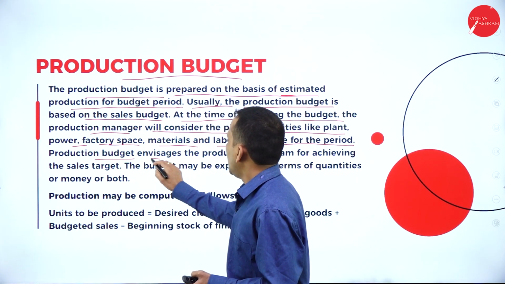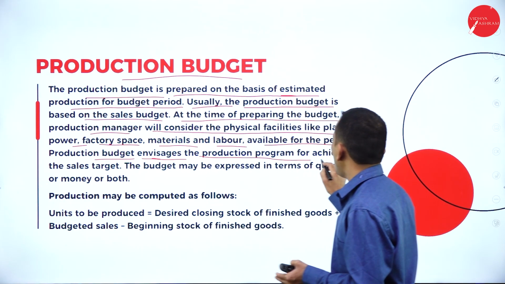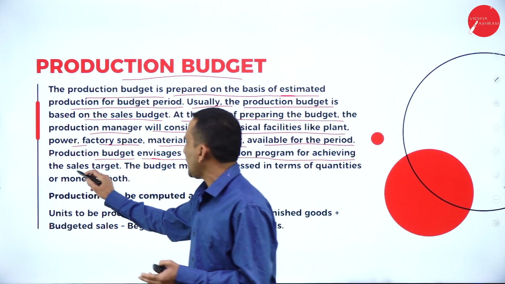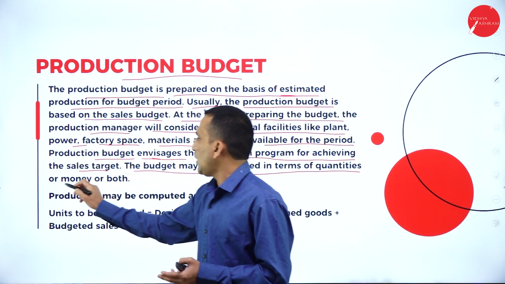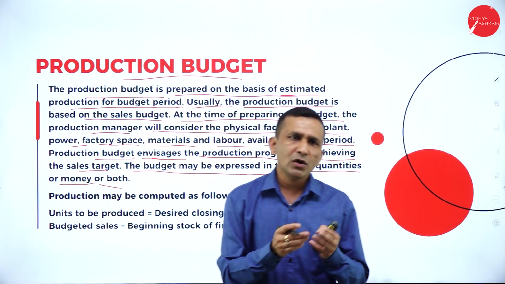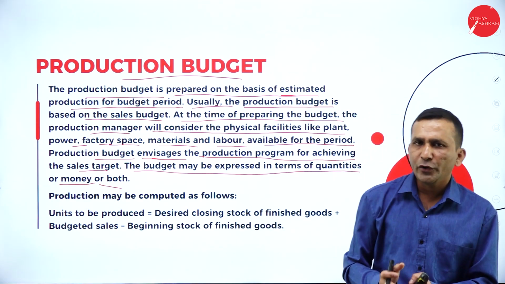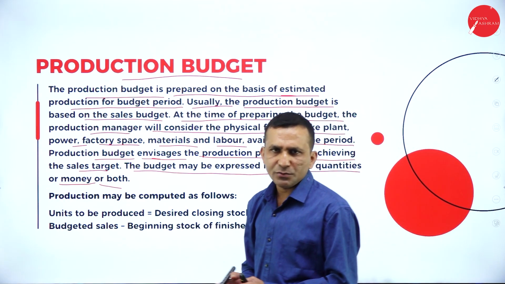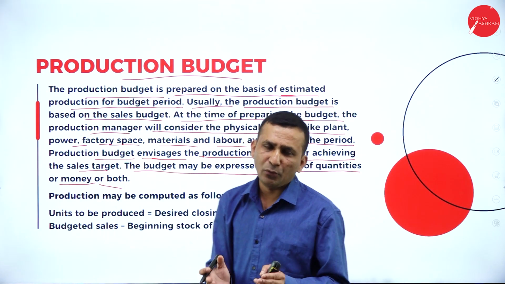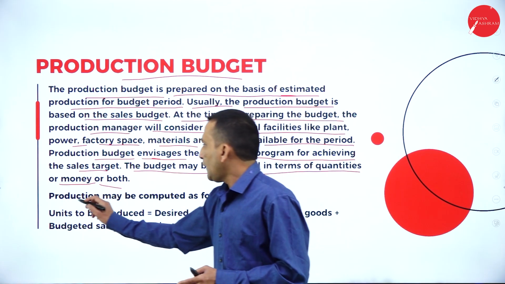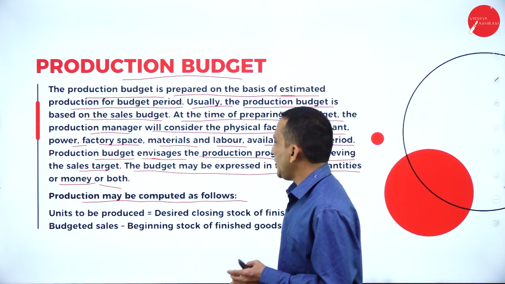Production budget envisages the production program for achieving the sales target. The budget may be expressed in terms of quantity or money, or both. Either the number of batches, product-wise or unit-wise, you are producing, and even the cost factor is very important. So equally both are important here. The production may be computed as follows.